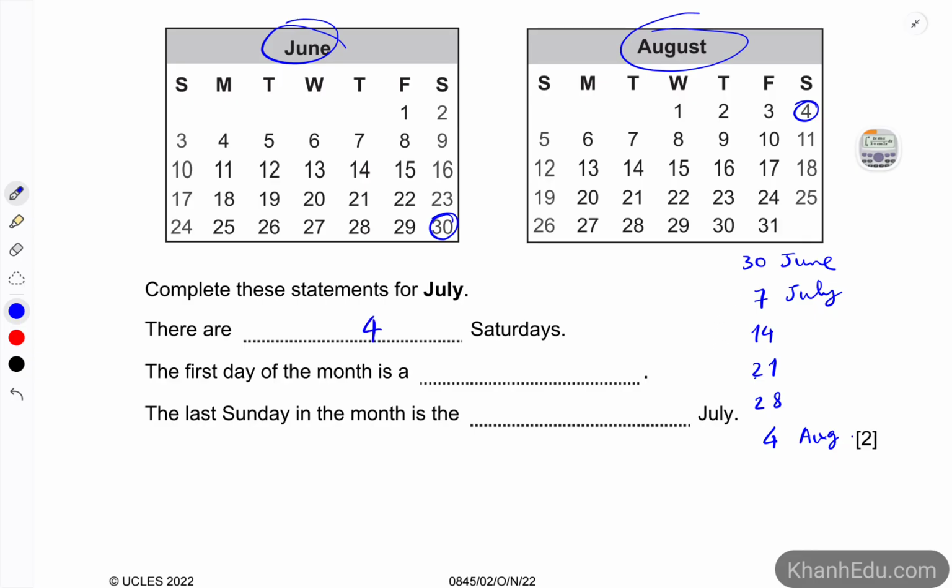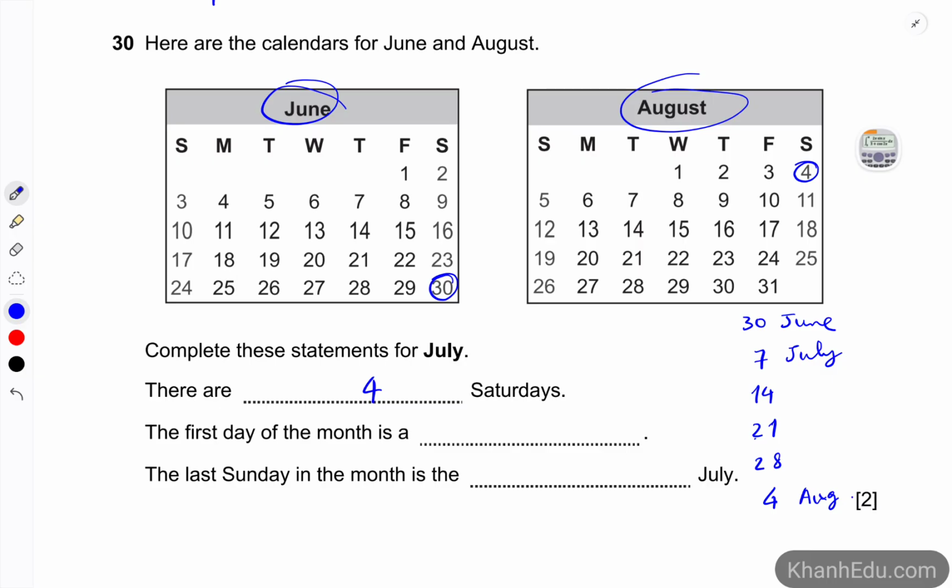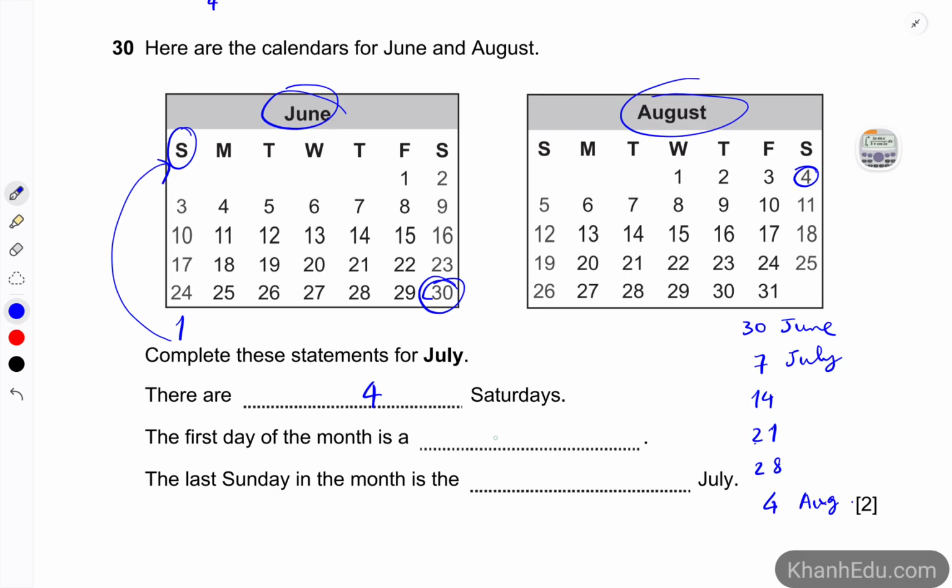And the first day of the month: because the last day of June is 30, the next day would be the first day, number 1, which is here. So it corresponds to a Sunday. It is a Sunday.